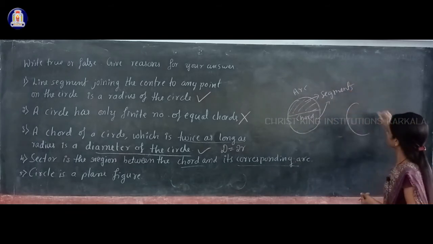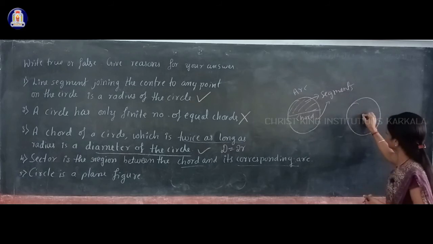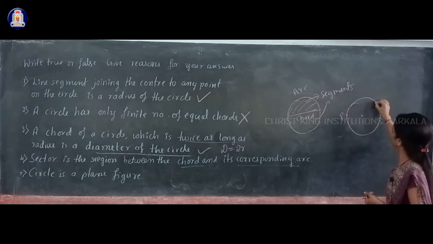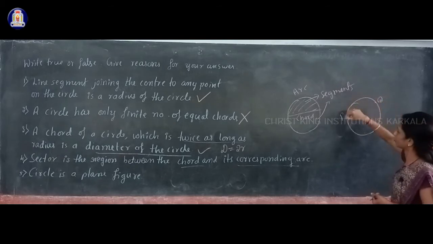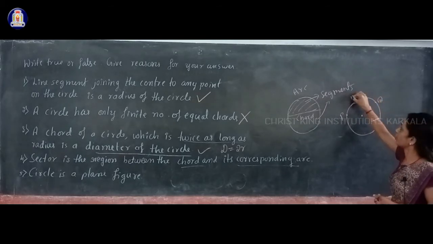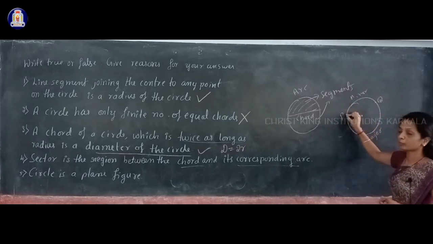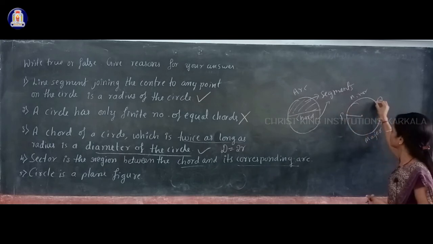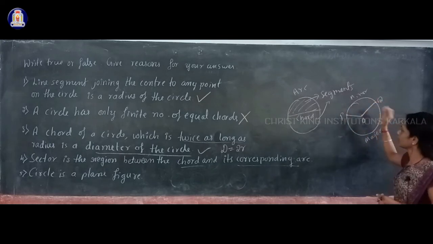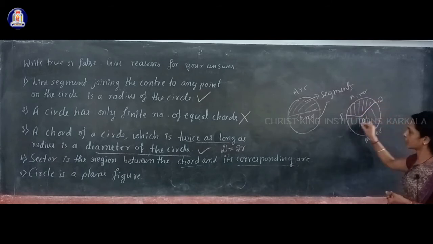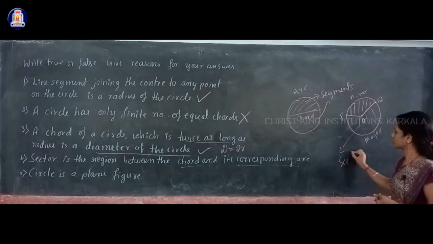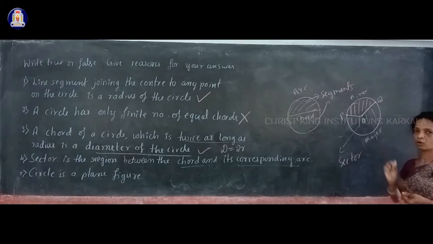And what is a sector of the circle? Suppose you have an arc PQ, this side you have a minor arc, and this side you have a major arc, and if you join the end points of that arc with the center of the circle, then the region formed on both sides of these radii is called a sector of the circle.